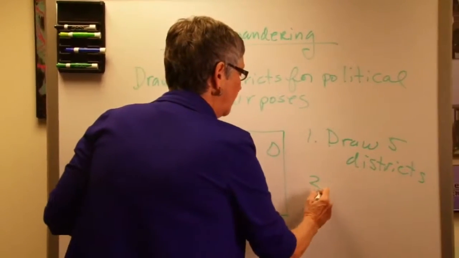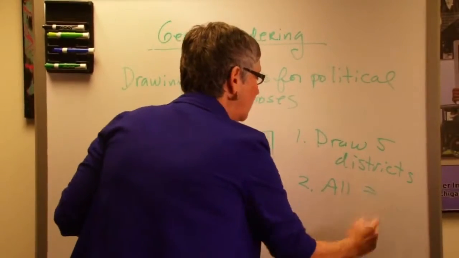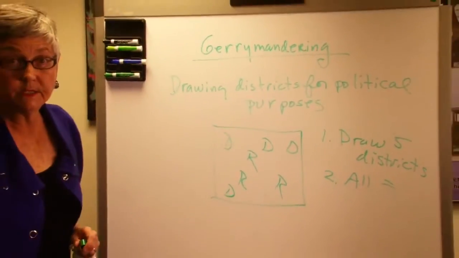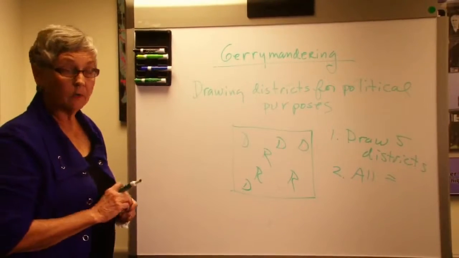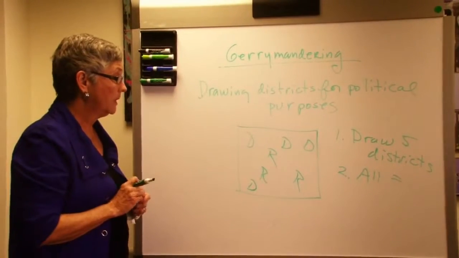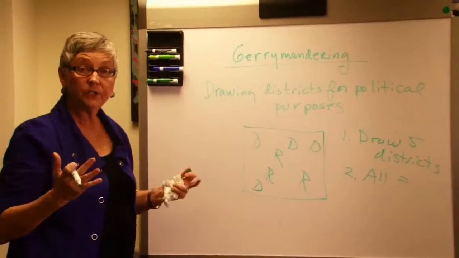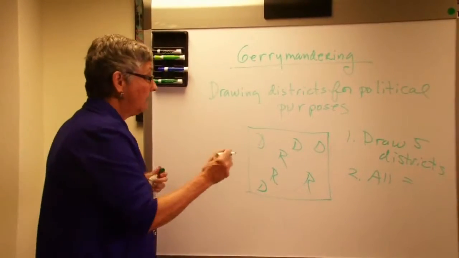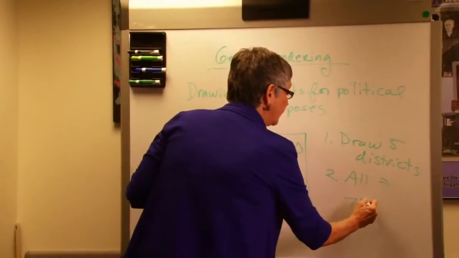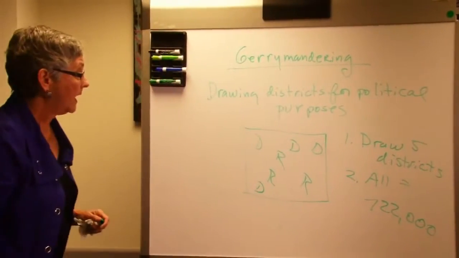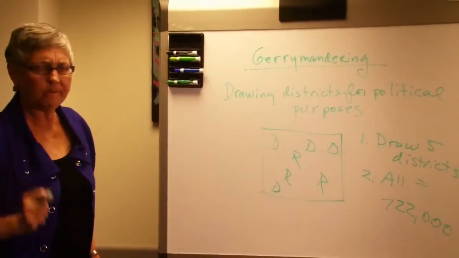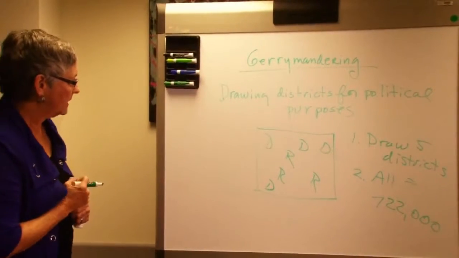And number 2, they are all equal. Remember those court cases back in the 60s and 70s called the one man, one vote, or the one person, one vote cases, which said that all districts have to be numerically equal. And for Congress, remember, there are about 722,000 people per district. So, remember, what party? Democrat. All right, so let's see what I can do here.